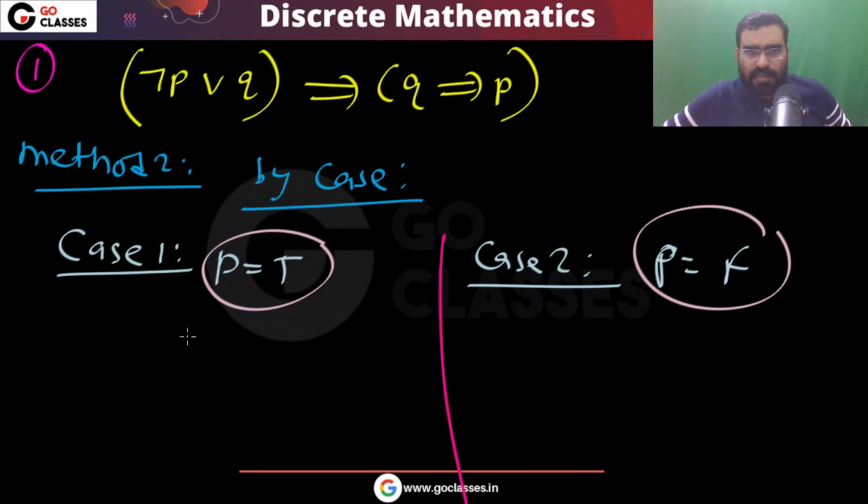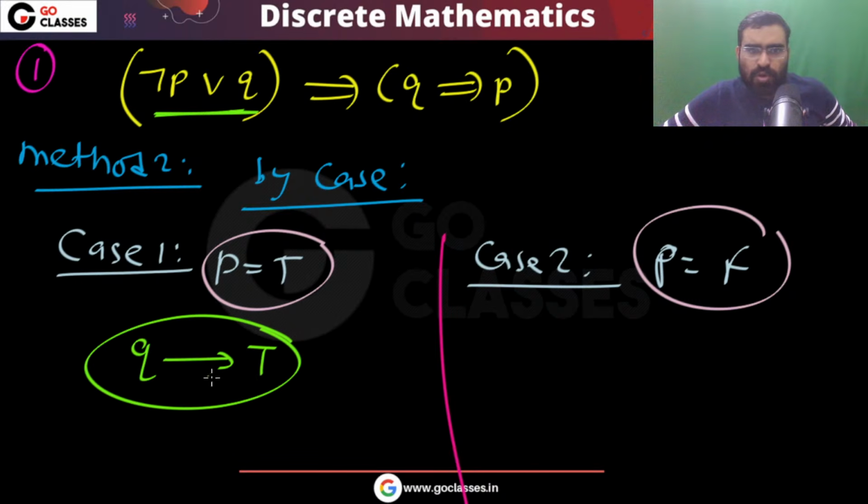Now in this case, when P is true, you can see what this will become. When P is true, then this will become Q, because P is true, so this will be false. False or Q, that will be Q. So it will be Q implies, and when P is true, this complete thing will be true. So Q implies true, that is true. So you can see in this case 1, you got true.